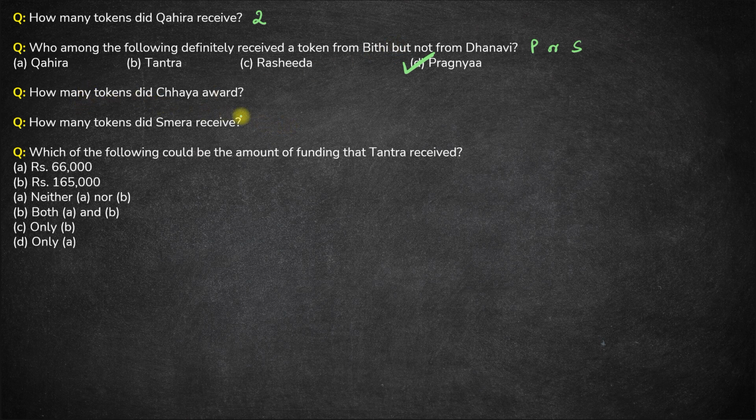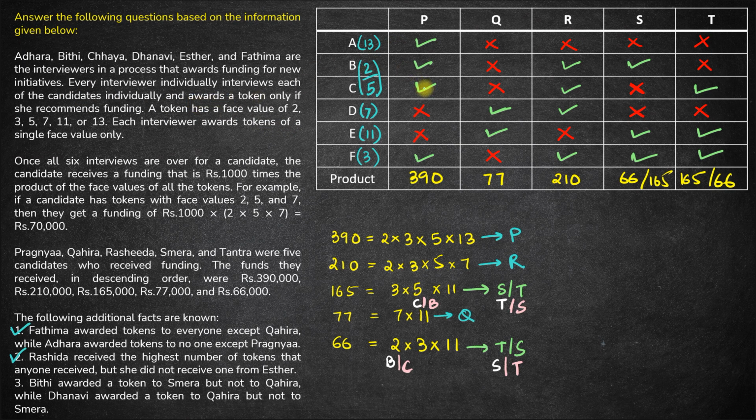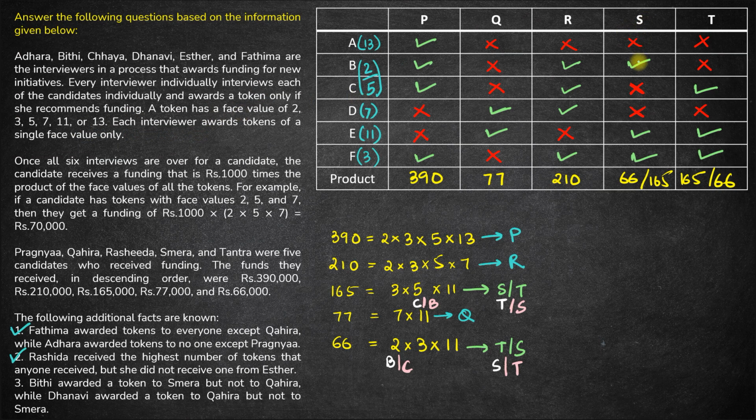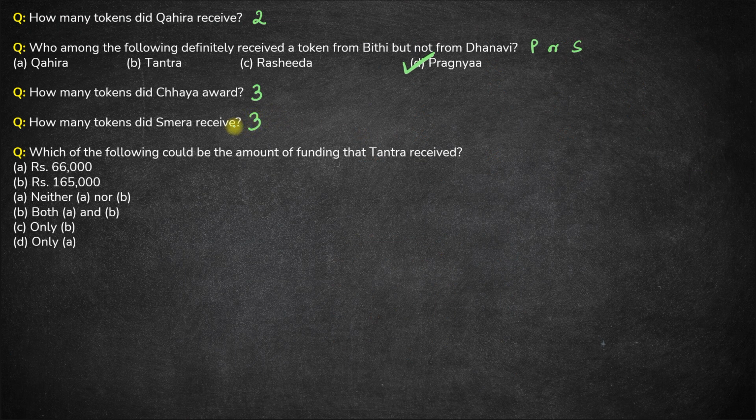Next, how many tokens did C award? Okay, C awarded a token to P for sure, R for sure and T for sure. So C awarded a total of 3 tokens. That token can be either 5 or 2, doesn't matter. In any of these cases, C will definitely award 3 tokens. So this is 3. How many tokens did S receive? Okay, so S receives a total of 3 tokens. S receives a token of 3, S receives a token of 11 and S receives a token of either 2 or 5. But in any case, S will receive a total of 3 tokens.